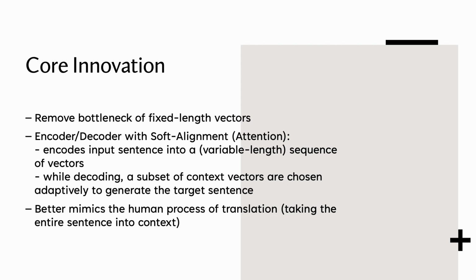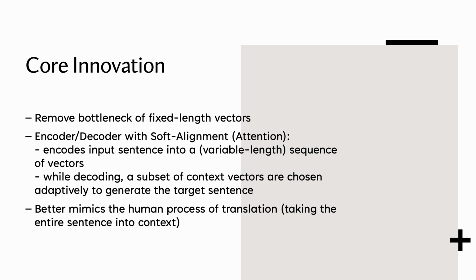So, finally onto the paper. The core innovation of this paper. So the heart of this paper is in its novel approach to neural machine translation, a model that learns to align, the process of determining which words in the source sentence correspond to those in the target sentence, and translate simultaneously. More simply put, the model doesn't just translate word by word, but looks at the entire sentence, understands the context, and then decides the best translation of each word.